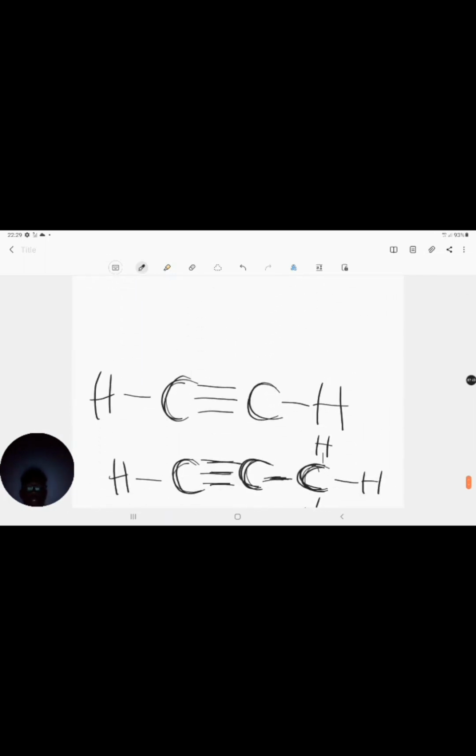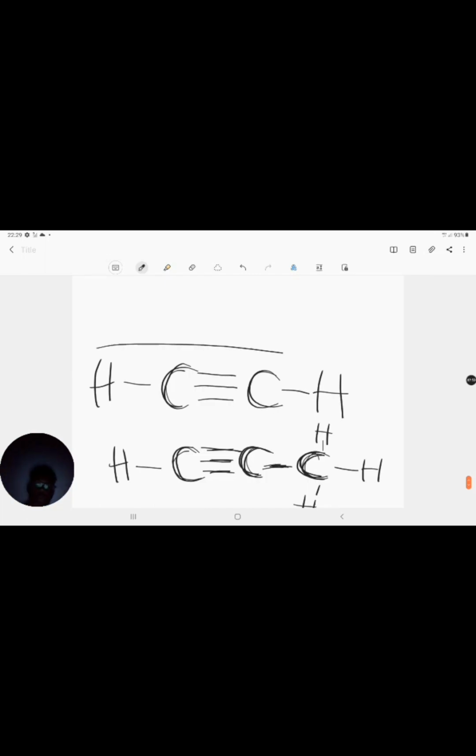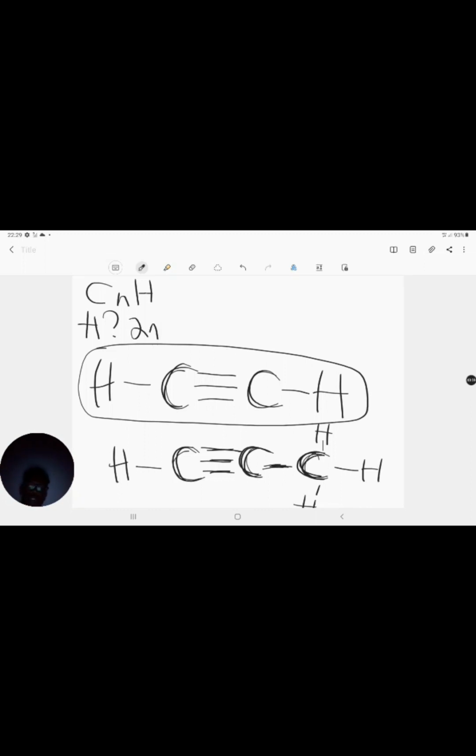Okay. Now let's try to establish the formula for these two. I'm just going to do it right here on top. So let's start with this one here. I have my C. Remember C, I call it N. The N represents the number of carbons, and I have H. And then H, I want to establish the number of hydrogen atoms. What do I do? I take that N, I multiply it by 2, right?